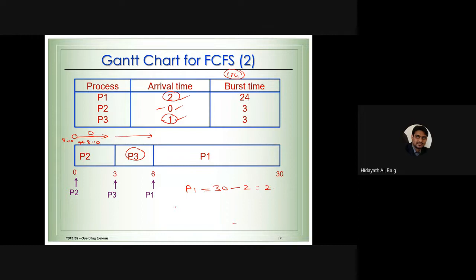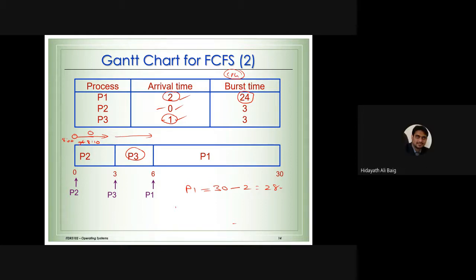So 28 milliseconds it has taken to complete the job. Then you will get a question, like I told you: teacher, this process is only 24 milliseconds, why has it taken 28 milliseconds to complete the job? What was it doing the other time? Can you answer? Waiting. It was waiting.